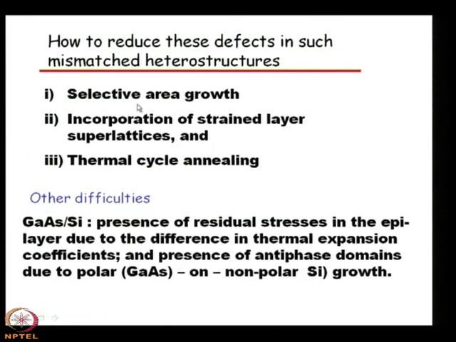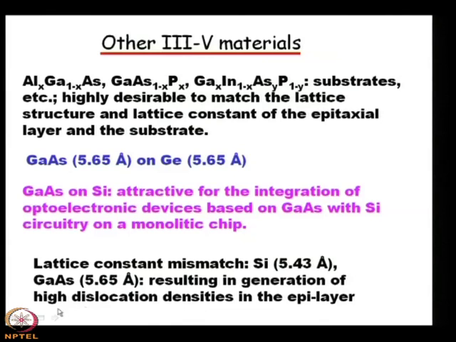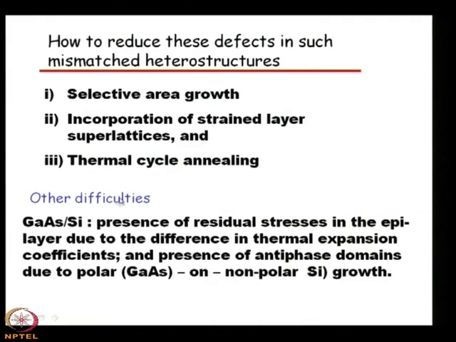Then, apart from the difficulty of high dislocation density originating from the lattice mismatch, there are other difficulties. In the silicon-gallium arsenide case, there is the presence of residual stresses in the epi layer due to the difference in thermal expansion coefficients.